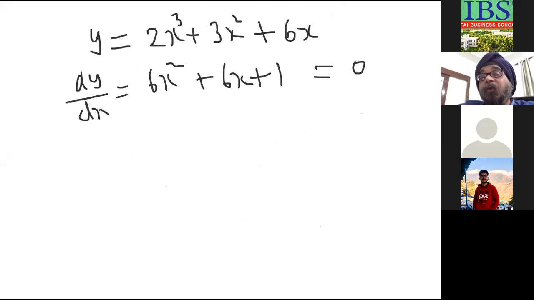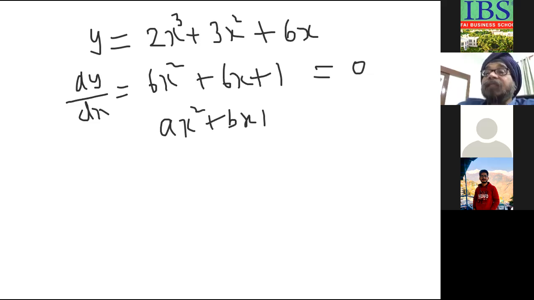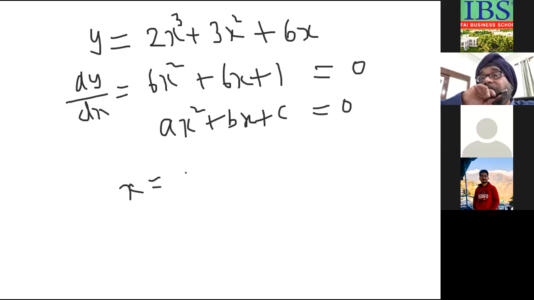Now this becomes what? A quadratic equation or not? Yes, sir, which is of the form ax square plus bx plus c equal to 0. If I ask what are the roots, x is equal to, tell me what is the formula? Sir, we can do middle term splitting in this. We can, but if it is not factorizable, then how are you going to do it? Then you have to use the formula. You can do middle term splitting, yes, that is a method, but in this case middle term splitting will not help.